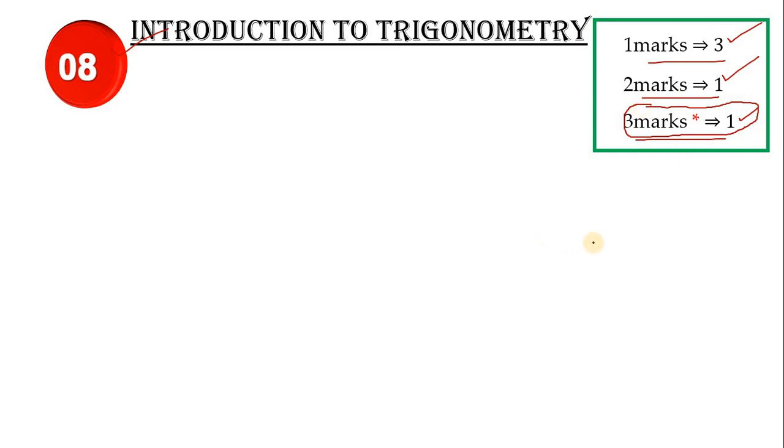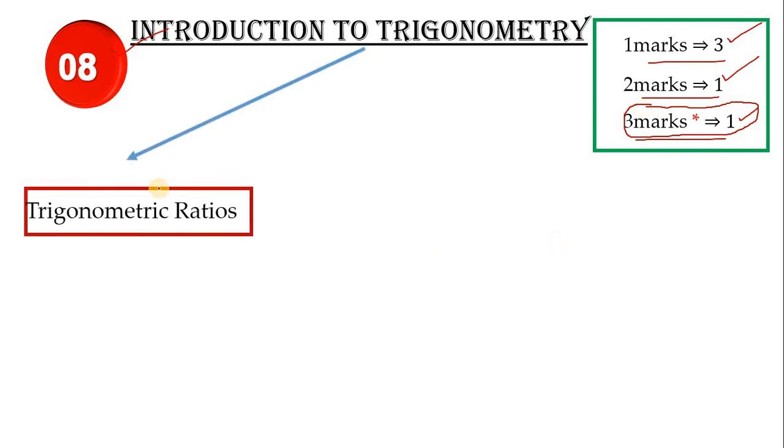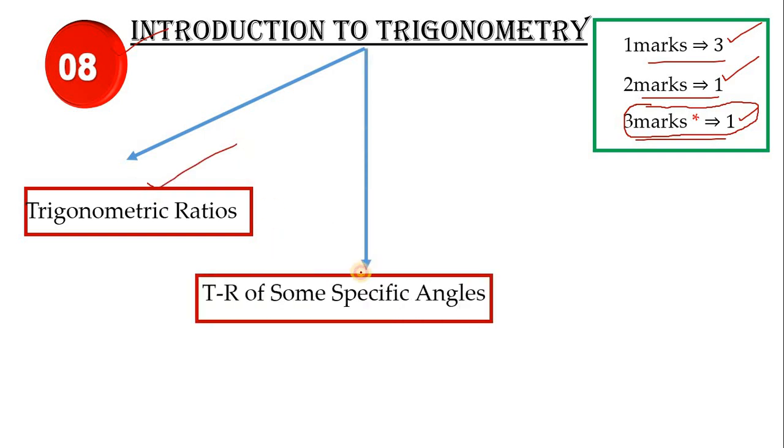So my suggestion is you learn all the trigonometric ratio formulas and the trigonometric ratios of some specific angles. On specific angles, damn sure there will be a problem. So easily you can score if you know how to identify the reference angle, and on the basis of the reference angle, how to identify the perpendicular and base. If you know specific angle measurements, then definitely you can answer the 2 mark question in this.